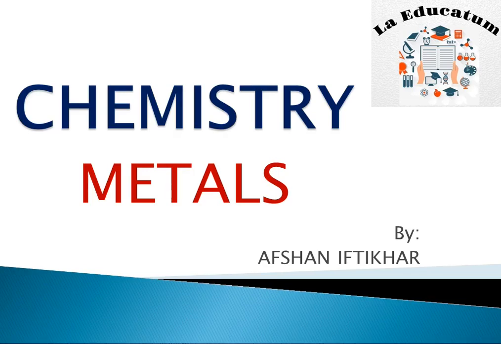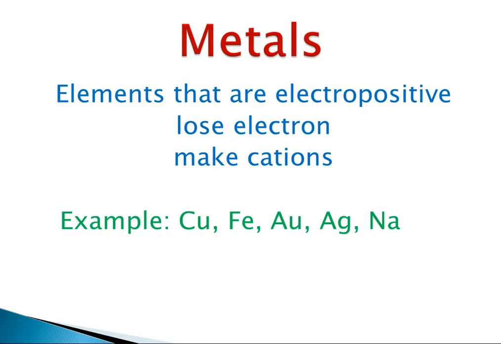Today our topic of chemistry is metals. We will study about the properties of metals. Metals are the elements that are electropositive in nature. Electropositive means they lose electrons and make cations. For example, copper, iron, aurum, argentum, sodium, magnesium. These are examples of metals.